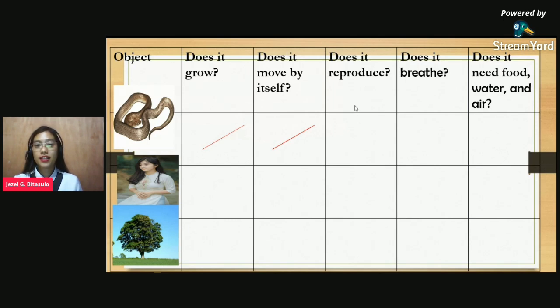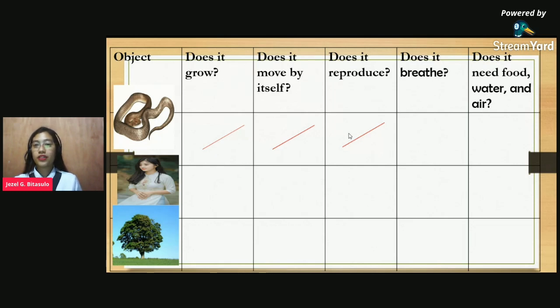How about this third question? Let me ask you this. Yes, Kim, does the snake reproduce? Okay, very good, Kim. So the snake reproduces. They lay eggs and then those eggs will turn into another snake.